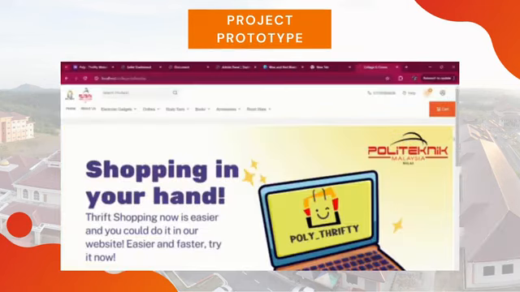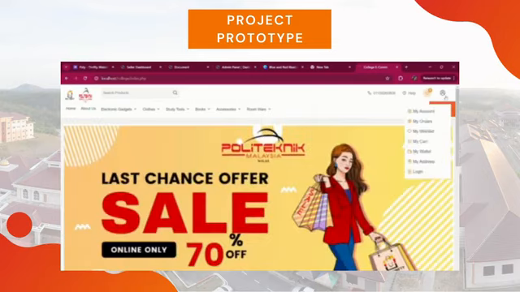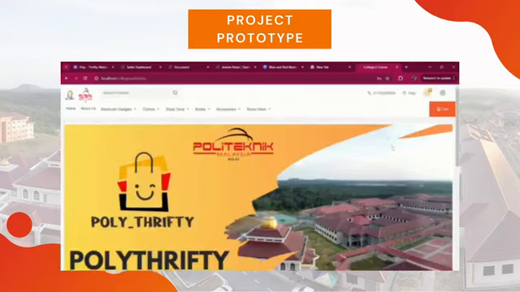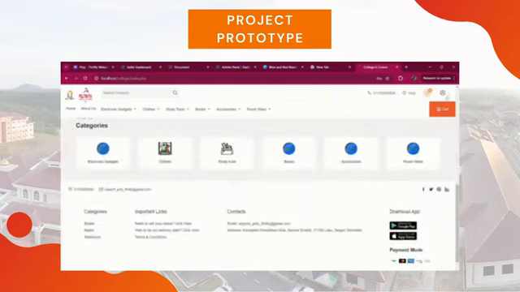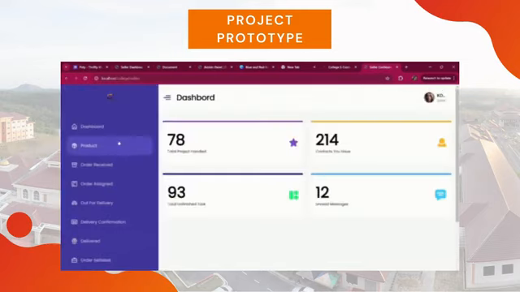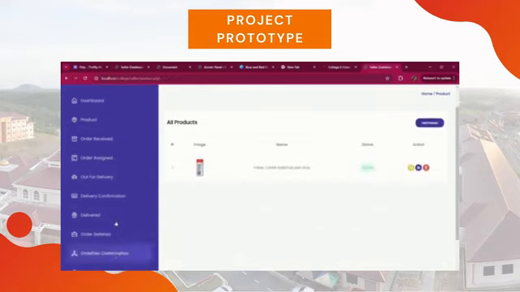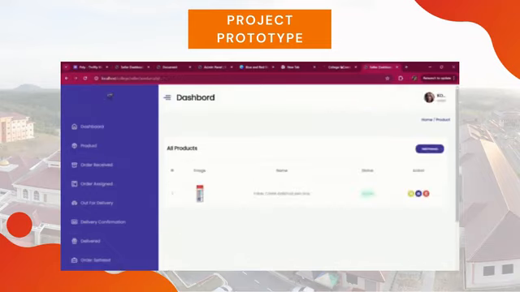This is our POLITHRIFTY website, and then you have to log in with the email and password you created earlier. And then this is our profile dashboard. And if you want to be a seller, you can click here and then you can see our seller dashboard. We can add products and sell your things according to the categories we provided.